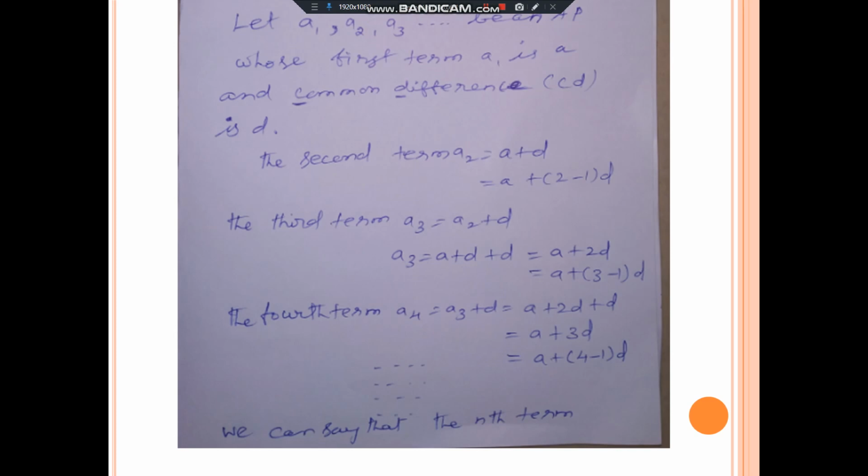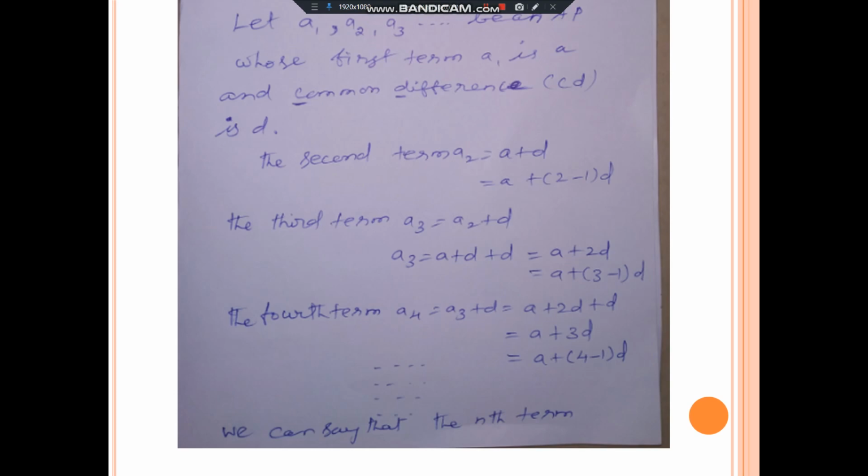Now how to frame the general form of AP? Already I told you A plus D, A plus 2D, etc. is the general form of AP. Now we will see how it is framed. Let A1, A2, A3, etc. be an AP. The first term is A and the common difference is D. Always the first term is denoted by A, small letter a, not a capital letter.